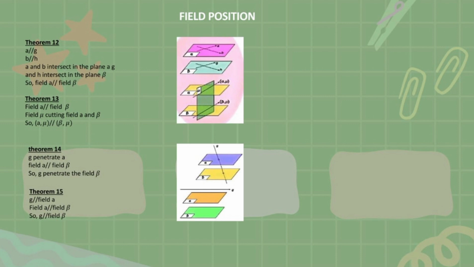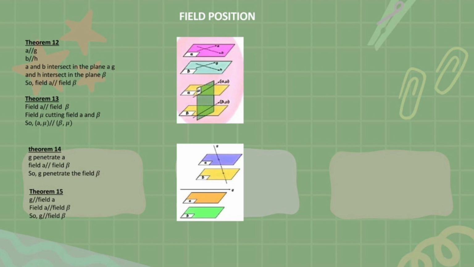And theorem 13. Plane alpha parallel plane beta, plane mu cutting planes alpha and beta, so A mu parallel B mu.